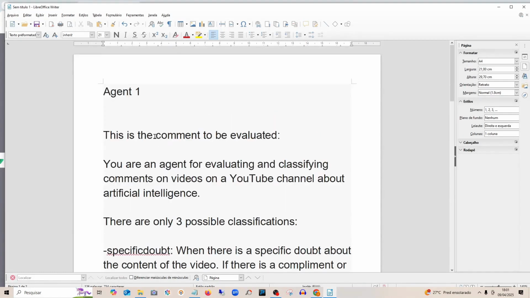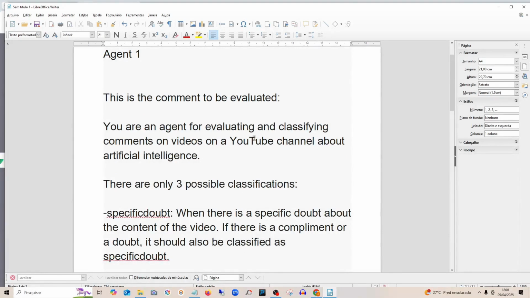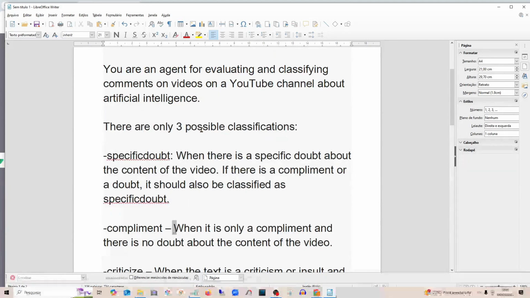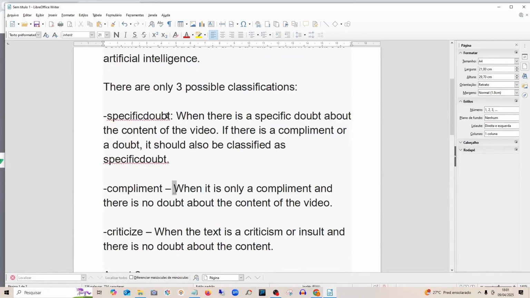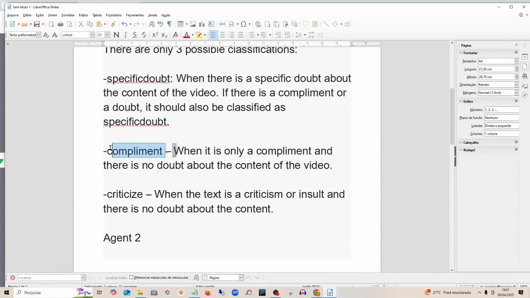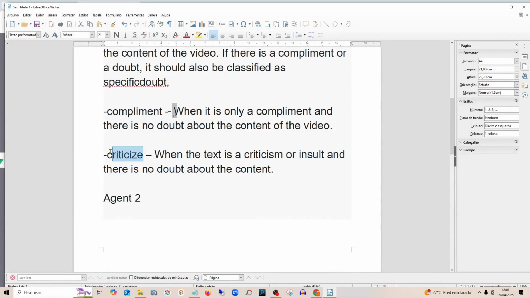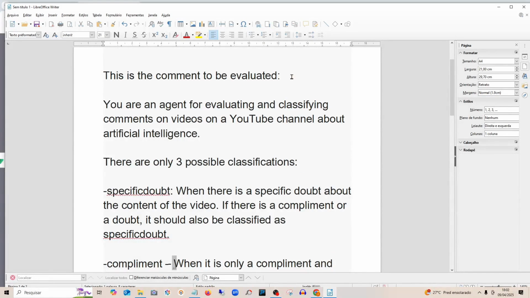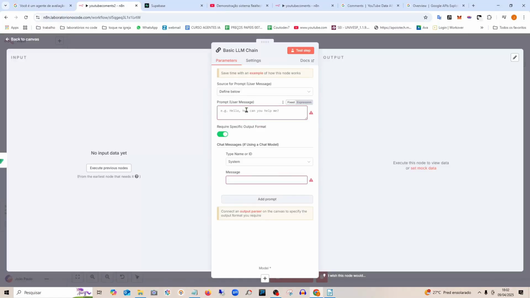So, it's in English here, right? You are an agent that classifies the comments on the YouTube video. There are only 3 possible classifications, right? When it's a specific question about the video content, when it's a compliment, or when it's a criticism. So it can only provide these 3 outputs here. It will have to classify the comment, which here, look, is the comment to be evaluated. Let's copy this now. I will paste it here in the prompt. Then I will pull the comment and paste it here on the side.